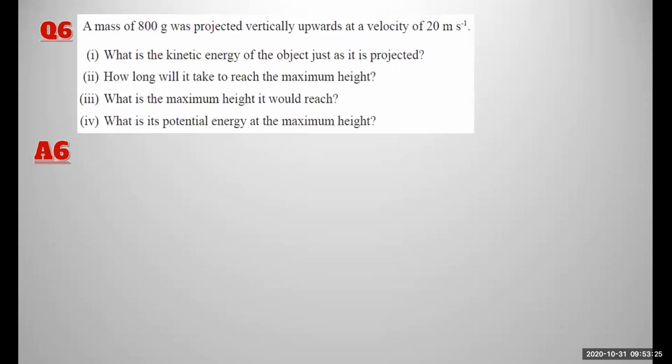If an object is projected vertically upward, it is at the surface. The kinetic energy is at the velocity of 20 ms minus 1. What is the kinetic energy?